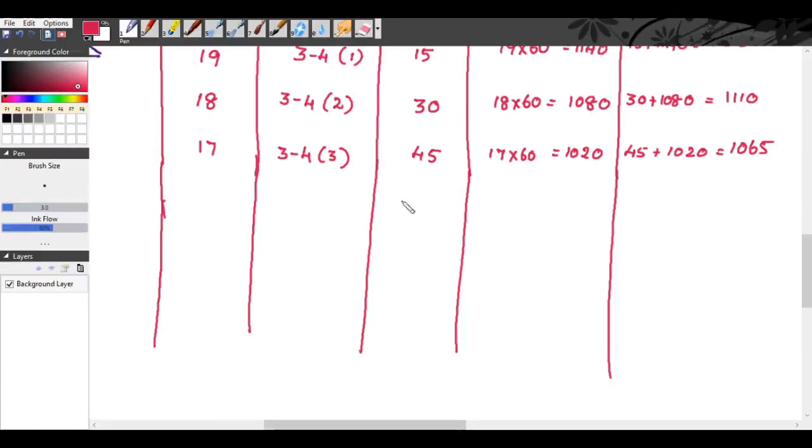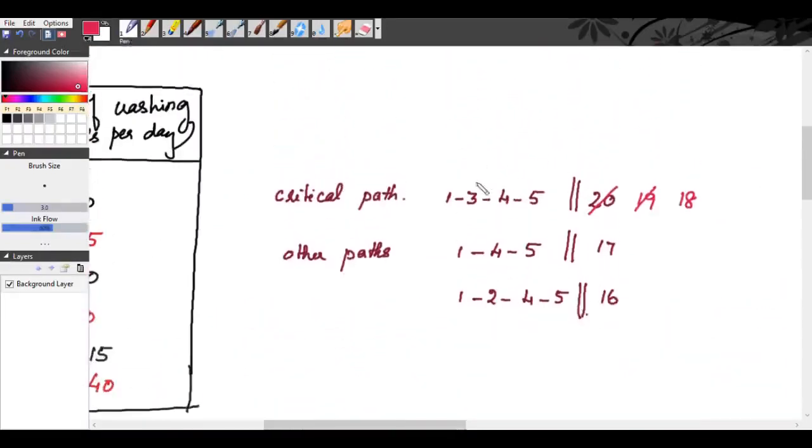So 17 days, right? So we are crashing the activity 3, 4. So this 18 has become 17 days. Now there are two 17 days, so these two paths are critical paths now. 1, 3, 4, 5 is also a critical path. 1, 4, 5 is also a critical path.